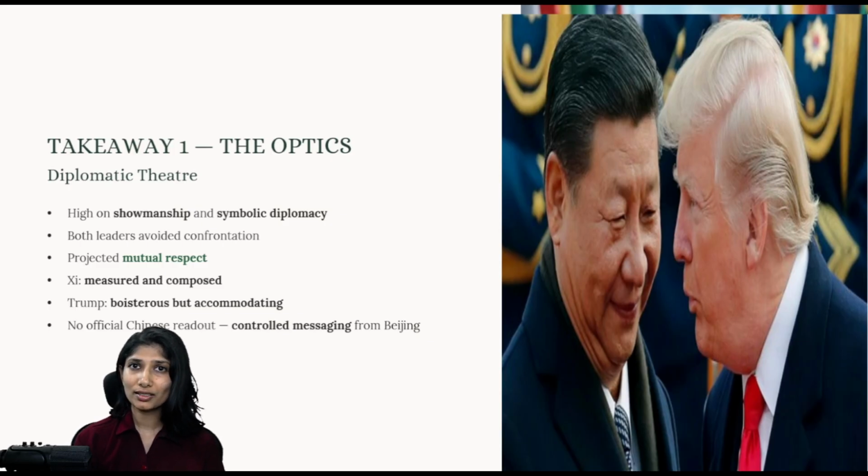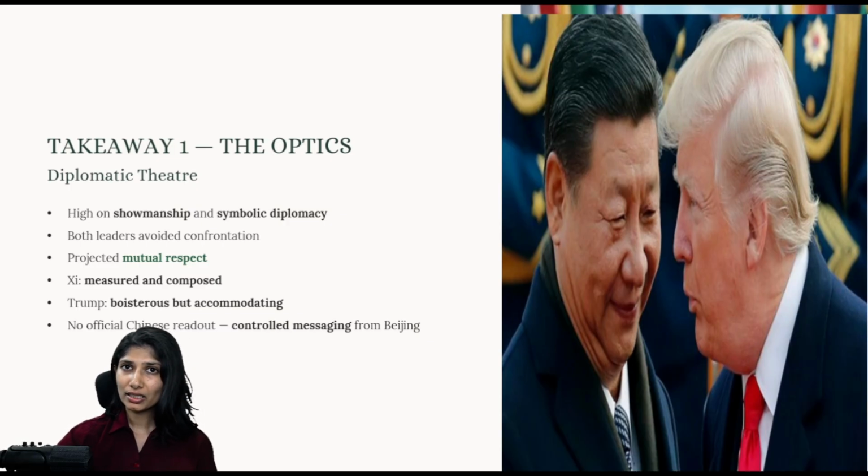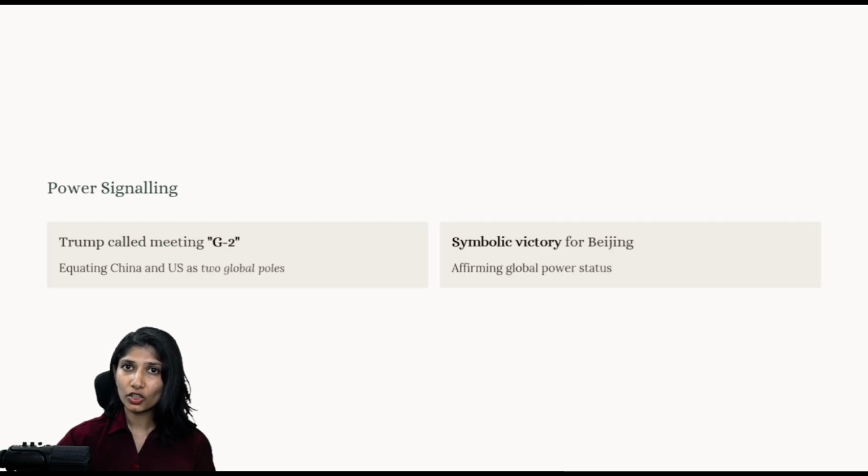If you see Xi Jinping, as usual he was measured and composed. Whereas Trump, compared to his other diplomatic visits where we see a large amount of bullying, was very accommodating. And immediately after the meeting got over, there was no official Chinese readout on it, indicating a controlled message coming from Beijing.